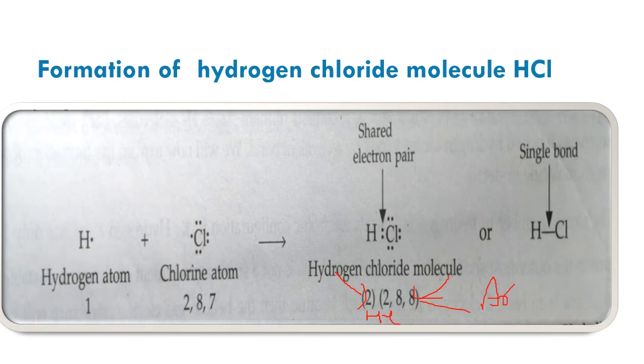With this, they form the hydrogen-chlorine single bond.